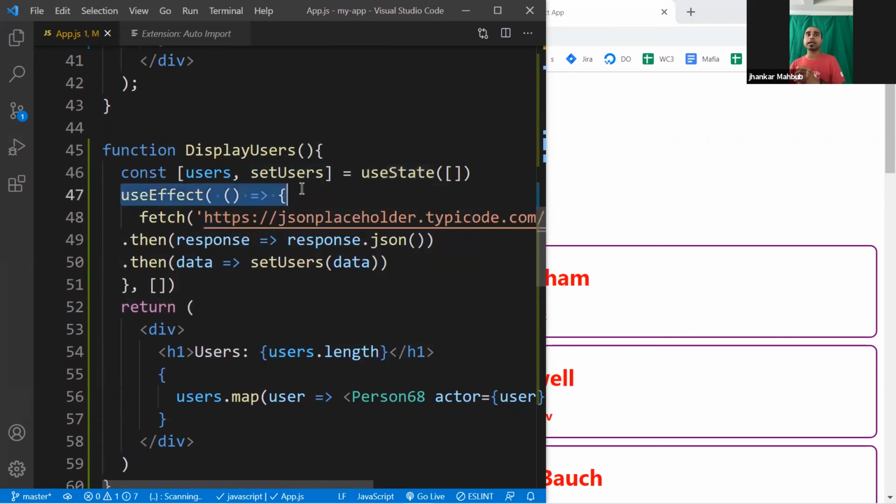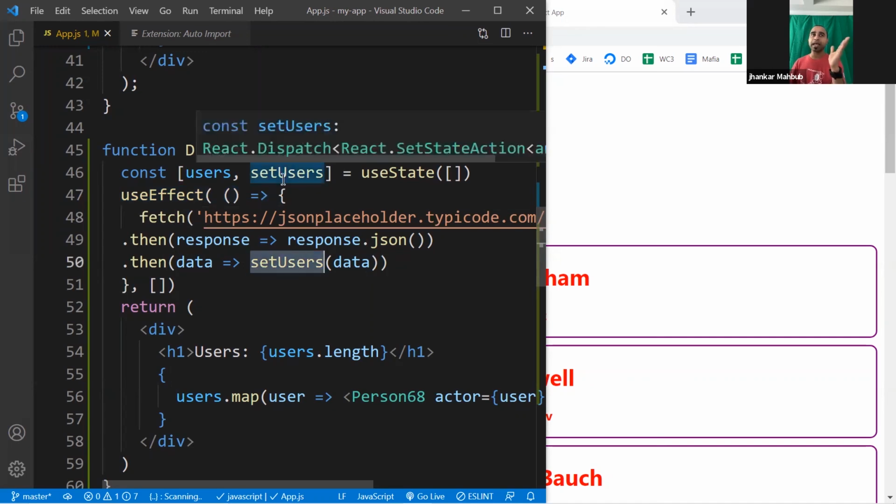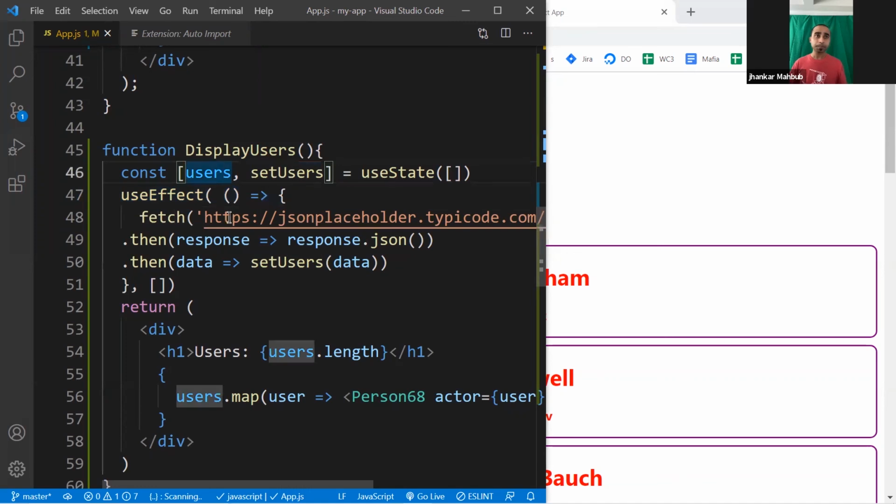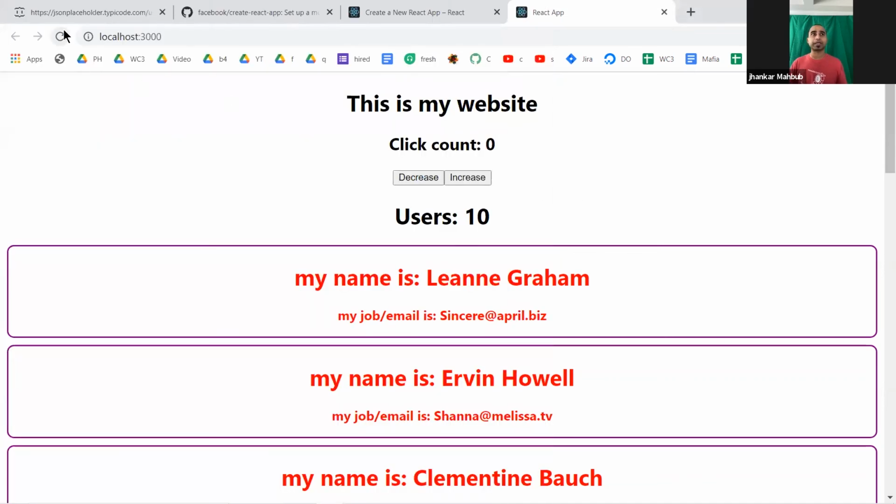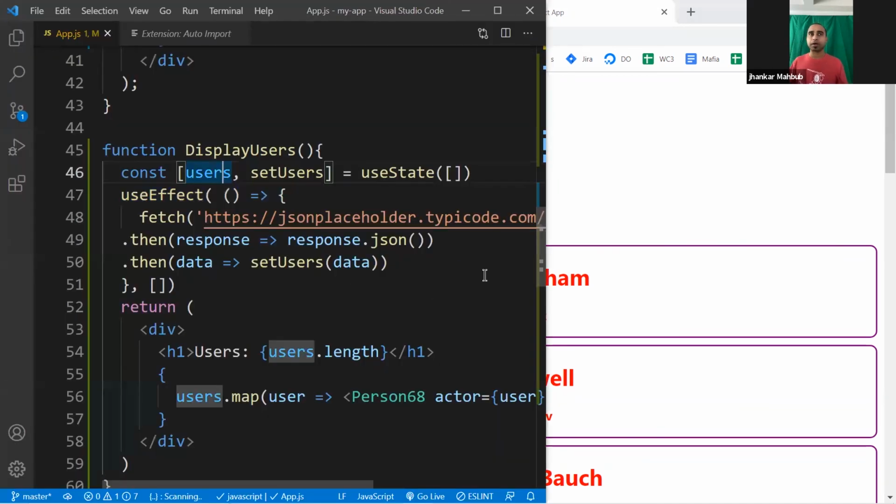To load data, you use something called use effect. This is how you manage side effects. Inside the side effects, you can obviously use fetch. Once the data is loaded, you just set the state, and that's how all the users are set to this variable users. That's what we see for a fraction of a second: initially 0, and within a fraction of a second, data is loaded. And then you see 10, whatever the data.